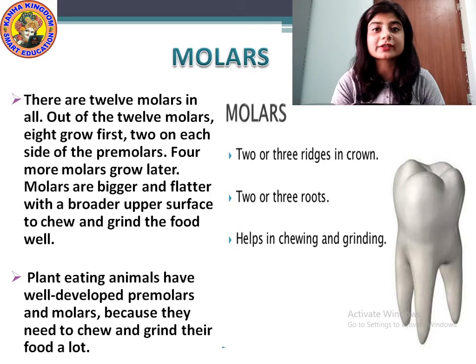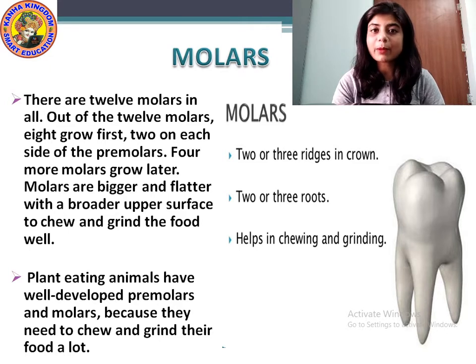The herbivores, the cow, the buffaloes, the goats, they keep on chewing the food, do they not? That is why herbivores have much more developed molars and premolars inside their mouth, which help them chew the food properly.